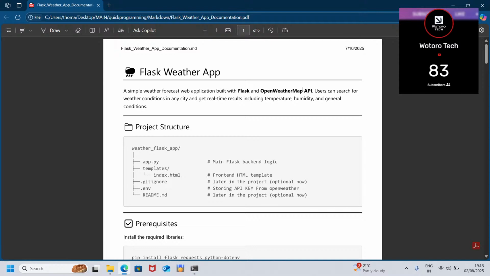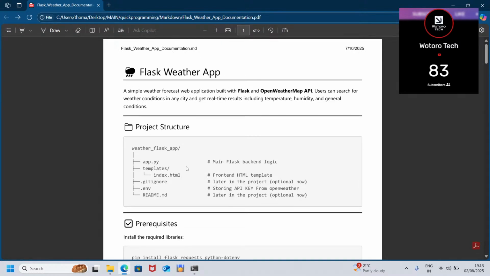So that is our project folder. In our main or root folder, you can name it any way you want. Here we're going to name it weather Flask app.